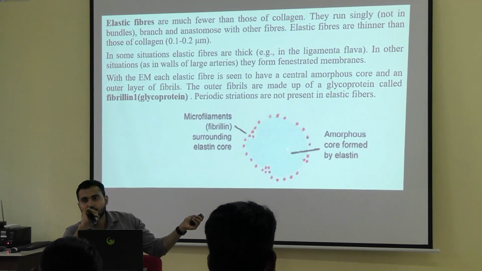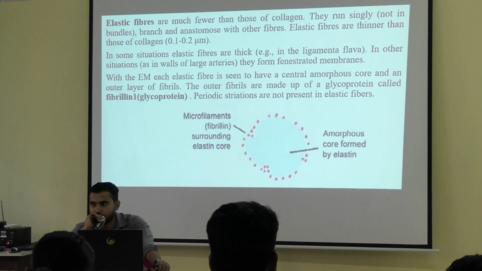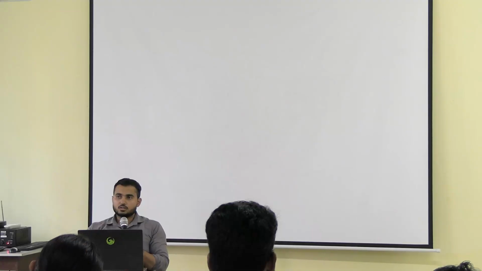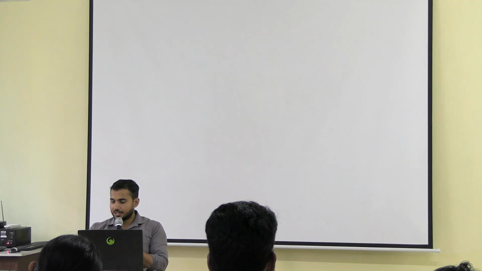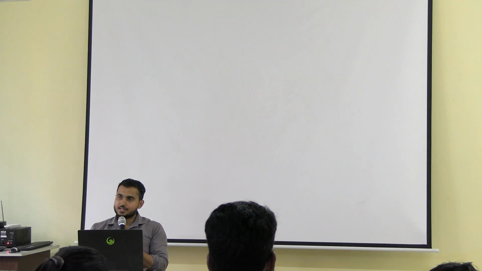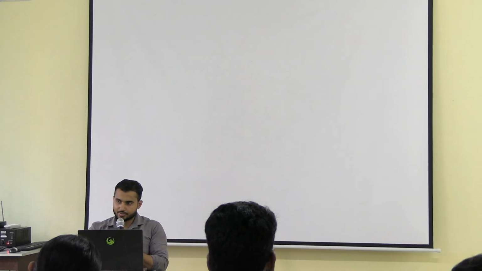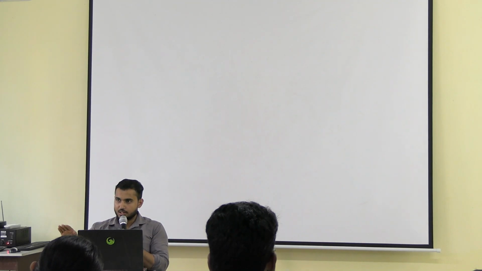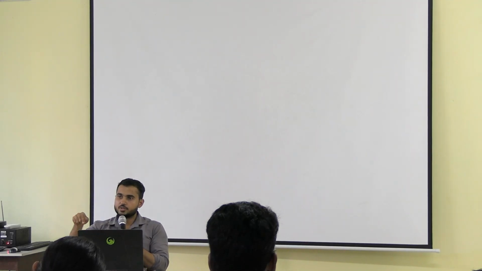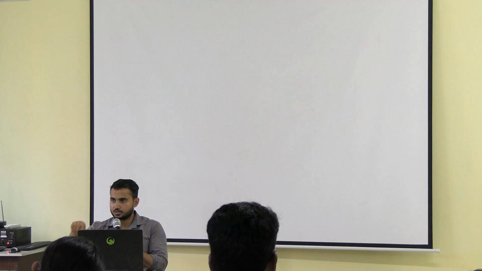This is the diagram showing the electron microscope structure of elastic fibers. तो उसमें क्या दिखाई देता है? Elastic fiber, electron microscope structure of elastic fiber. तो in case of elastic fiber, as I said, bundle में नहीं रहता है, single रहता है. If you take one fiber, you have taken TS, and if you see inside, then you will be able to see an amorphous core is there. जो center वाला part होता है.